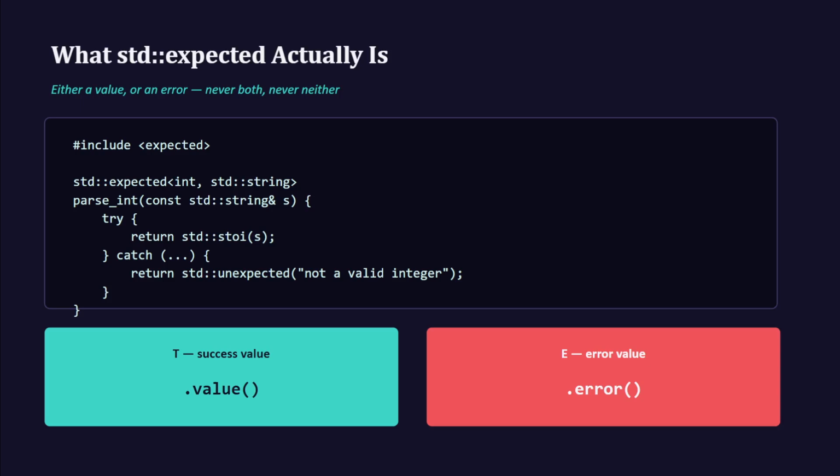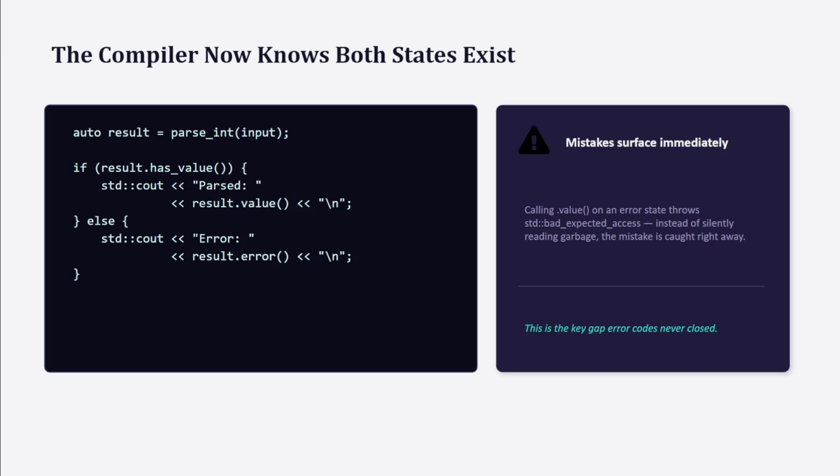So what you're seeing on your screen is something like this, where you are trying to convert a string into an integer, and it can throw an error if it cannot be converted, like the stoi function doesn't work. So what is the solution here? The solution here is basically to use std::expected.